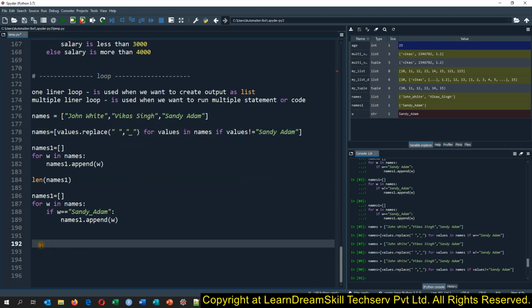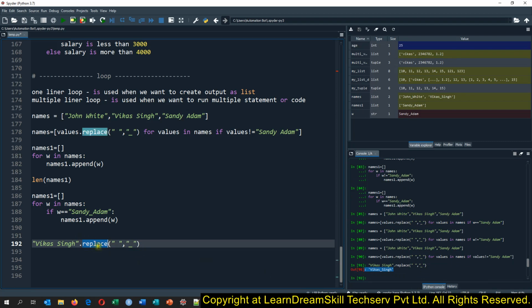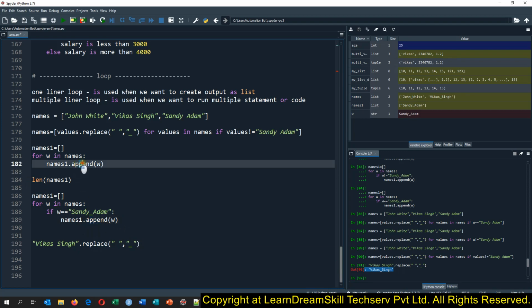Now we have the definitions as well. If you have noticed, suppose I am writing Vikas Singh here, and I am saying dot replace here, replacing the space with the underscore. It is performing this operation, so it is a function. In the same way you can see this length function and this append function as well. So we have various functions. In all programming languages we have lots of functions which are created to perform a specific task. In the same way in Python as well we have those functions.